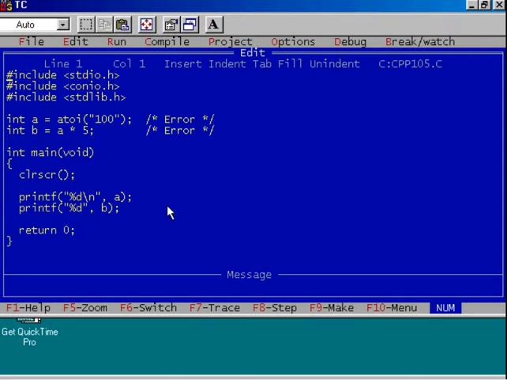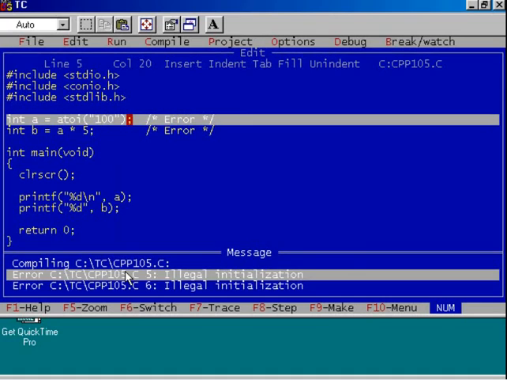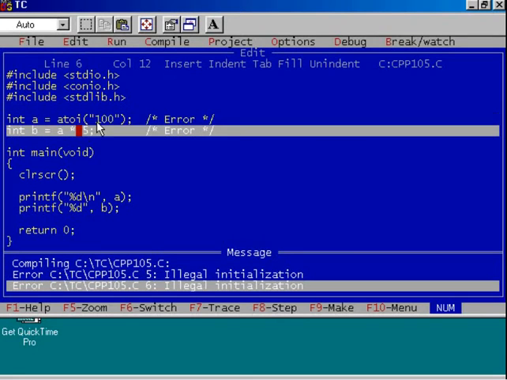Press F9 key. There are two error messages. What are those error messages? Illegal initialization. So C language is not permitting this one as well as this one. This is not the way to initialize the global variables in C language. Let's see what happens if you execute the same program using the C++ compiler.